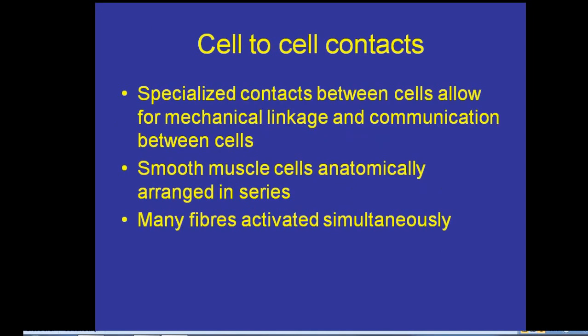When we see the cell to cell contacts, the specialized contacts between cells allow for mechanical linking and communication between the cells. The smooth muscle cells are anatomically arranged in series. Many fibers are activated simultaneously in smooth muscle.